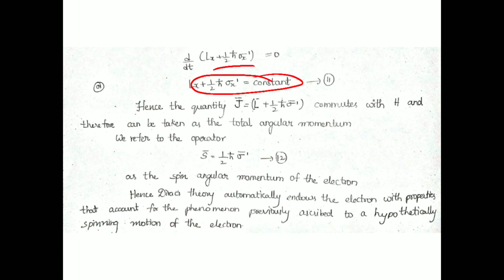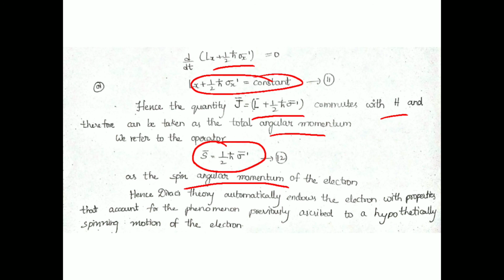Hence the quantity J, that is total angular momentum, is nothing but L plus half h cut sigma dash, that is L plus S. So S is nothing but half h cut sigma dash, which commutes with h. Therefore we can take it as total angular momentum. So here J is the total angular momentum, and S bar is the spin angular momentum of the electron.